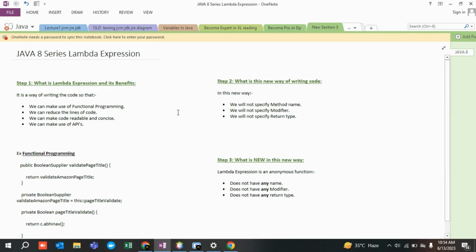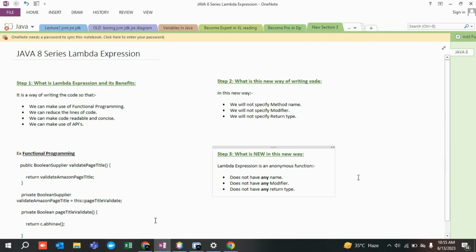And in this particular new way, what is new? A person may ask that now you won't be writing public static void and the method name. Let's say the method name is Abhinav, that is my name. It's okay that now you won't be specifying the method name, it will be removed. You won't be specifying any modifier, it will be removed. And you won't be specifying any return type, it will also be removed. So what is new? You will say that it is an anonymous function.